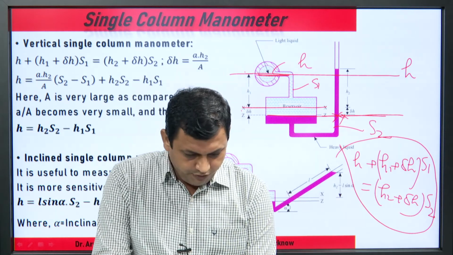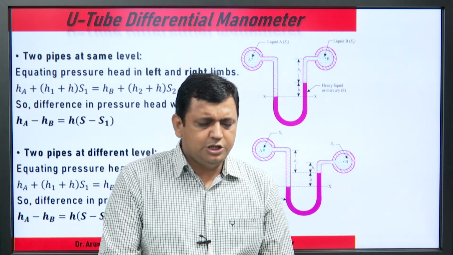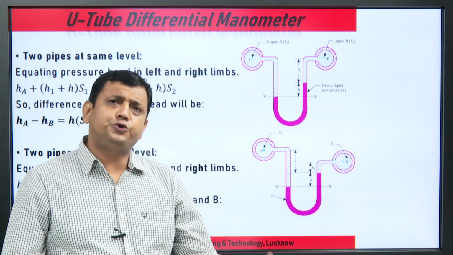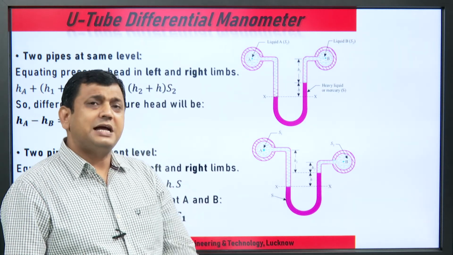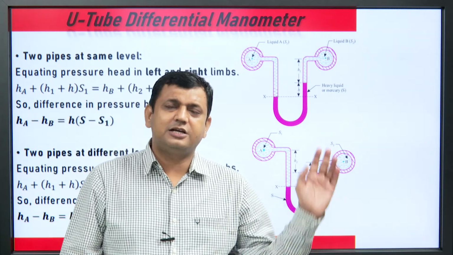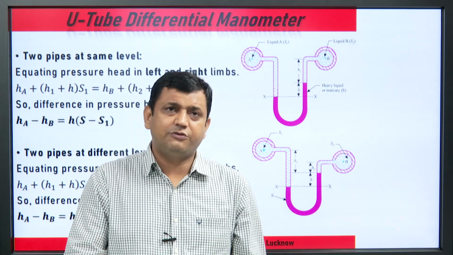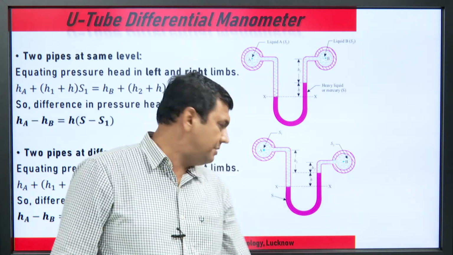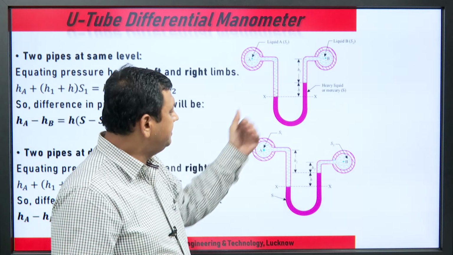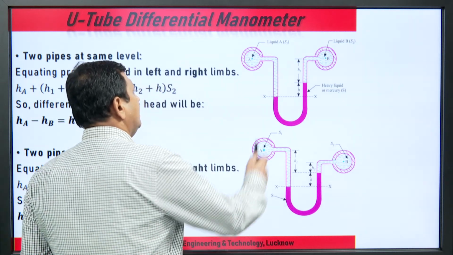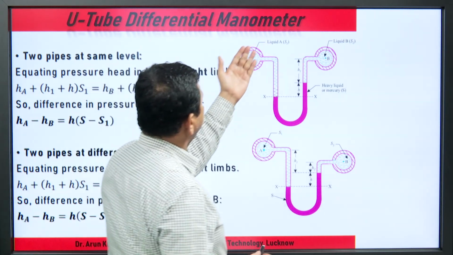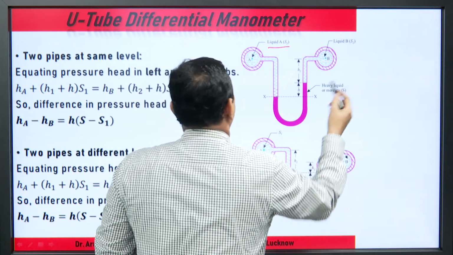By this fundamental principle, U tube differential manometer. Suppose a U tube: in all the cases sometimes it is atmospheric pressure, but in this case we are calculating the difference between two pipes at the same level.